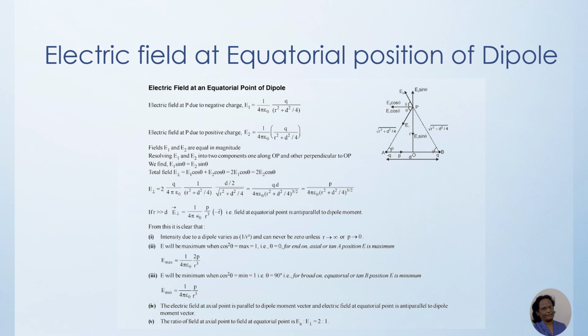The electric field at axial position is parallel to the dipole moment vector, and the electric field at equatorial position is anti-parallel to the dipole moment vector. The ratio of the field at the axial point to the field at equatorial position, E axial to E equatorial, is equal to 2:1.